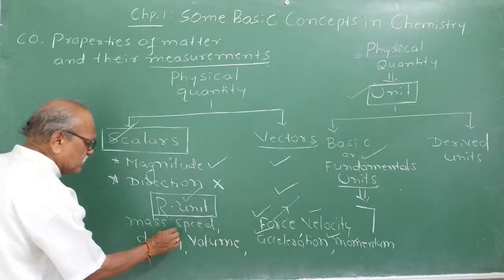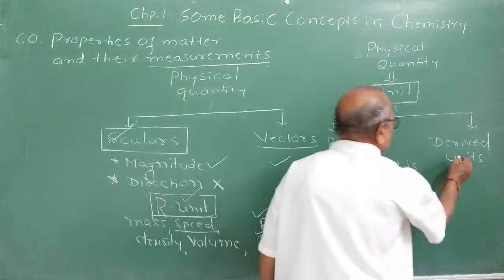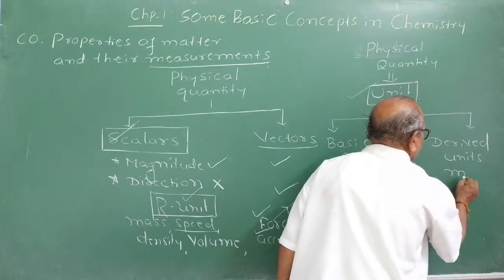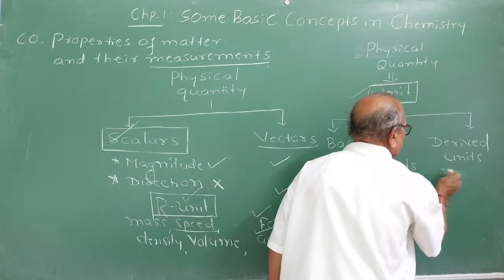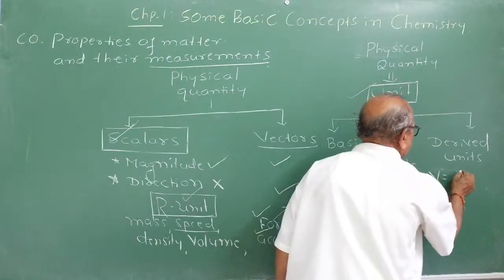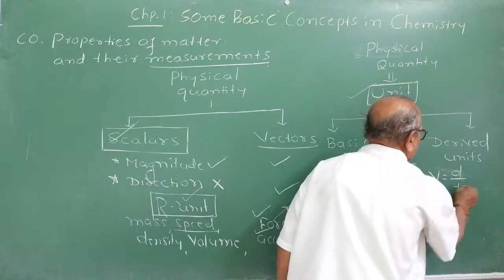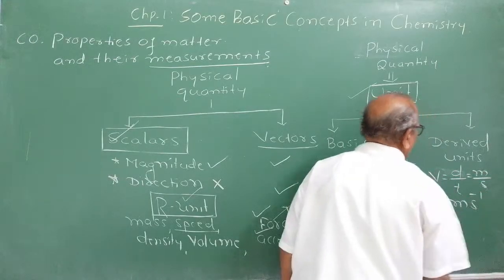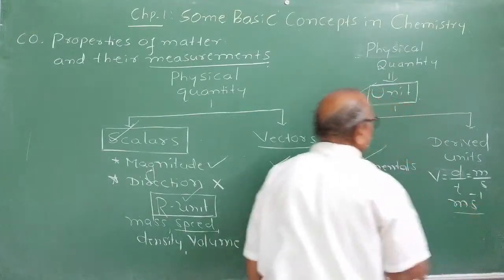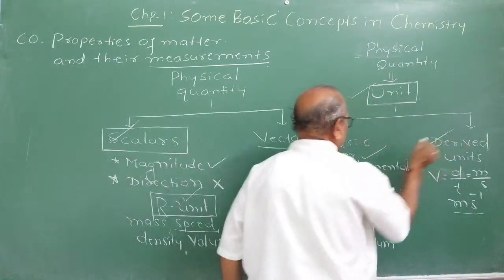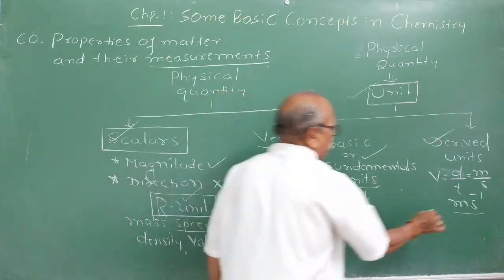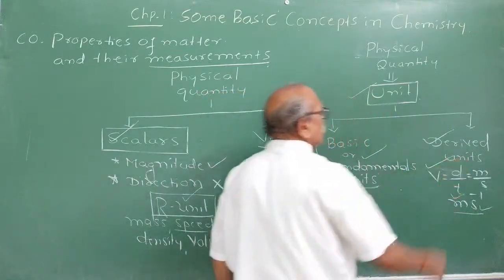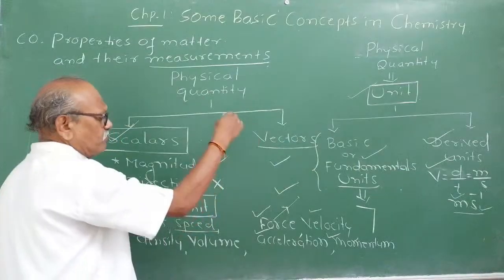For example, to express speed: speed is given by distance covered upon time taken. The SI unit is meter per second. Here, meter per second, we write it like this. But this is called a derived unit. So derived units are those which are obtained from fundamental units. Meter is a fundamental unit, second is a fundamental unit, right? Like this you can get the derived units.